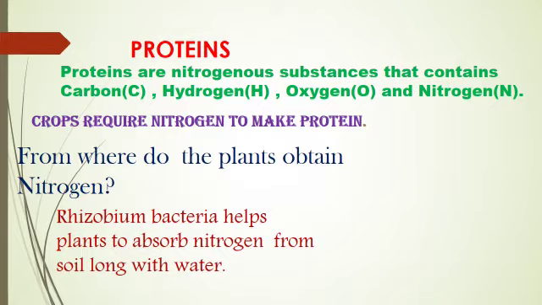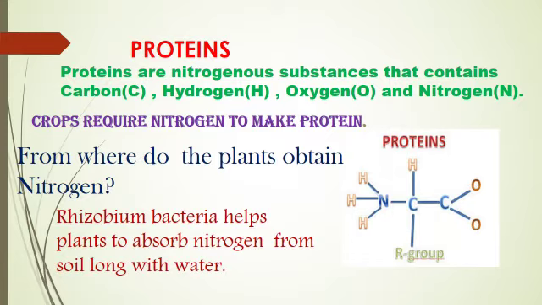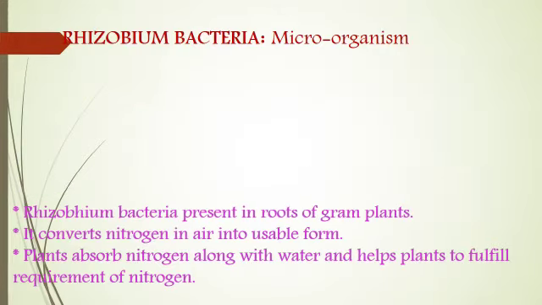Proteins are nitrogenous substances which contain carbon, hydrogen, oxygen and nitrogen. Symbol for nitrogen is N. Crops require nitrogen to make protein. From where do the plants obtain nitrogen? You know that the atmosphere contains nitrogen gas, but plants cannot absorb nitrogen gas. Soil has certain bacteria that convert gaseous nitrogen into a usable form and release it into the soil. Then it is absorbed by the plants along with water.